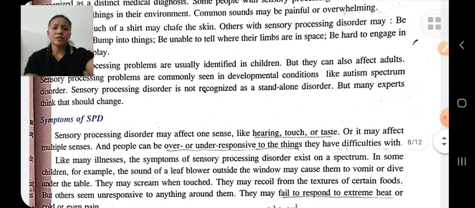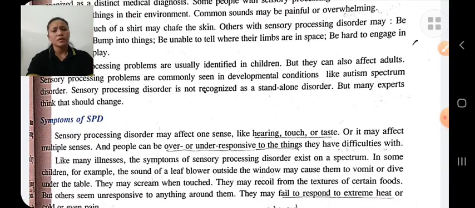In this sensory processing disorder, the senses may be affected, like hearing, taste, etc. They are not working properly. In this, persons may overreact or underreact to the things they have difficulty with. The cause may be genetic factors, low birth weight, environmental factors, etc. Its management is by changing lifestyle, therapy, etc.